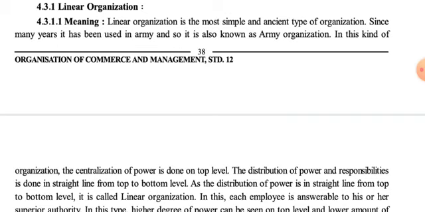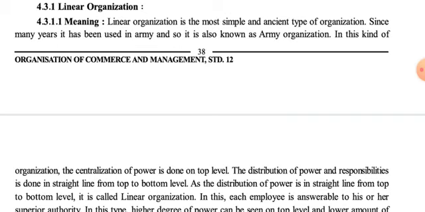But at one time they follow one organization only. It means if they are using a linear organization, then throughout the whole organization they follow the linear organizational structure only. If they are following functional organization, then also throughout the organization, whether it is small or large, they use the functional organization itself. In the same way, let us start discussing linear organization.